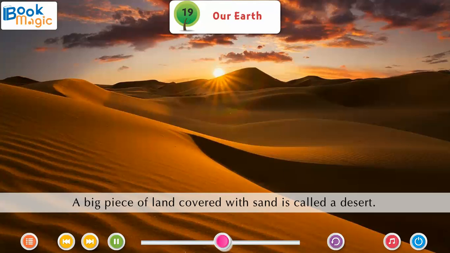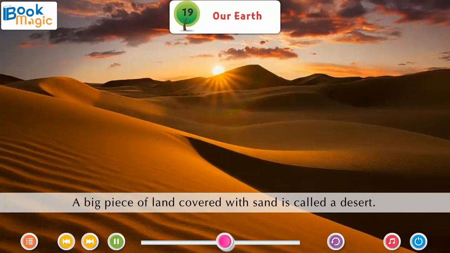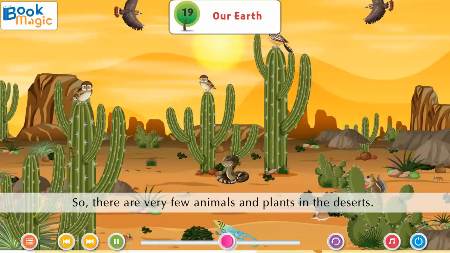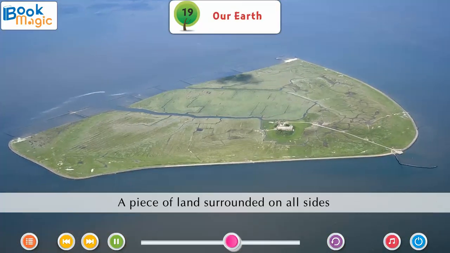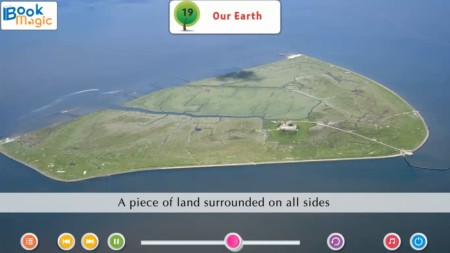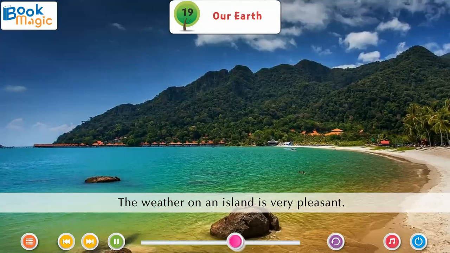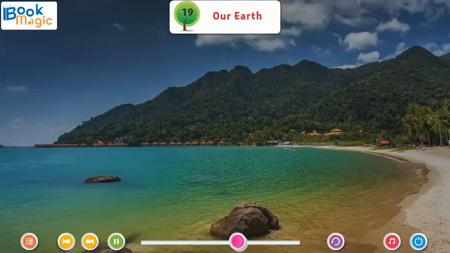Desert. A big piece of land covered with sand is called a desert. There is very little water in the deserts. So, there are very few animals and plants in the deserts. Island. A piece of land surrounded on all sides by big water bodies is called an island. The weather on an island is very pleasant.